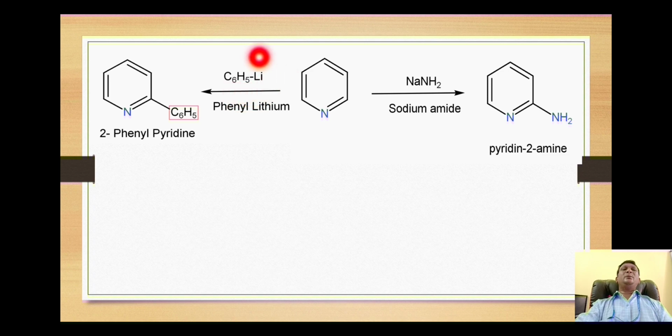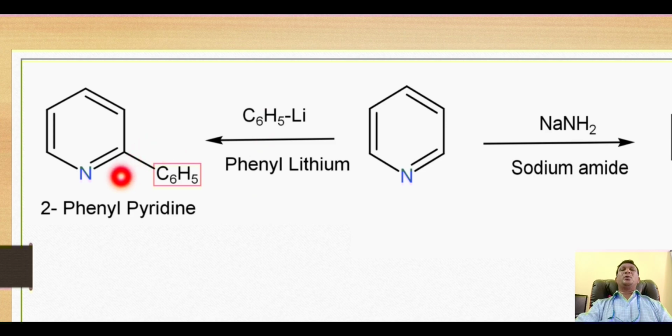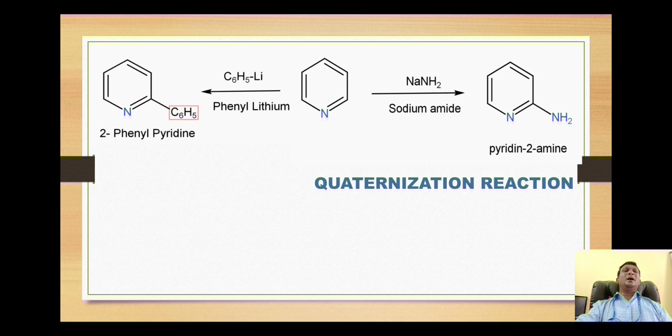Now in phenyl lithium, lithium is the metal, so it will give the electron to phenyl. So phenyl will acquire the negative charge and it will become a nucleophile. So the phenyl nucleophile then attacks at position number 2 to give 2-phenylpyridine.